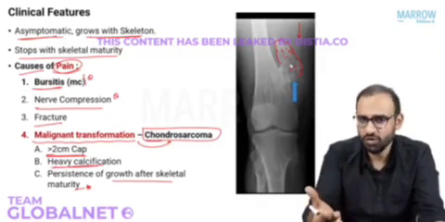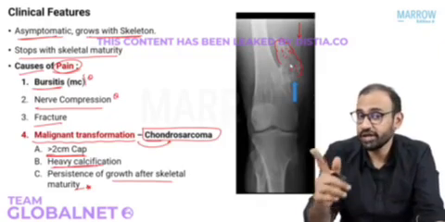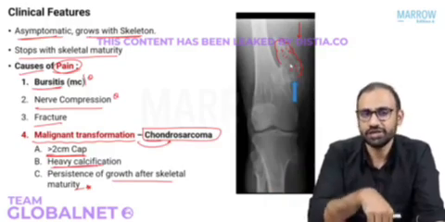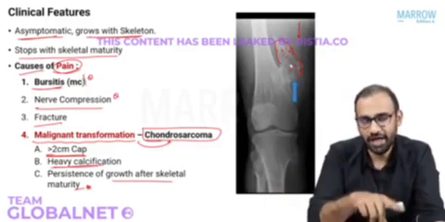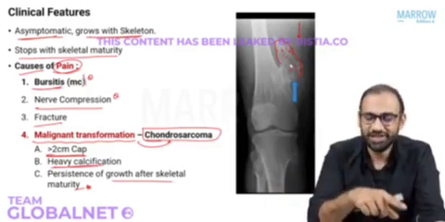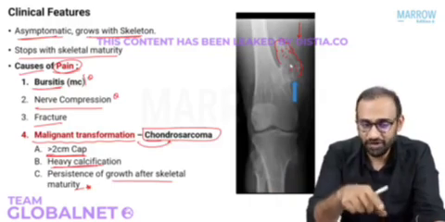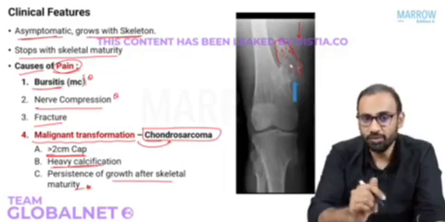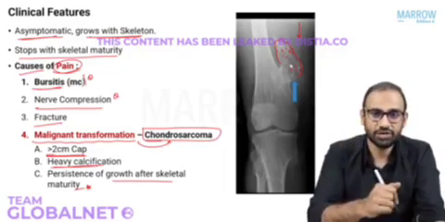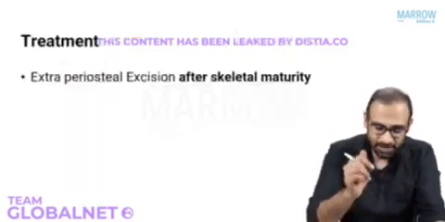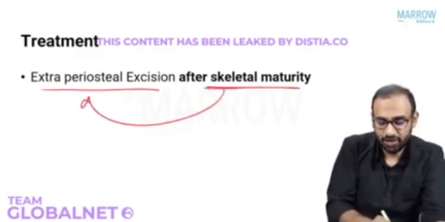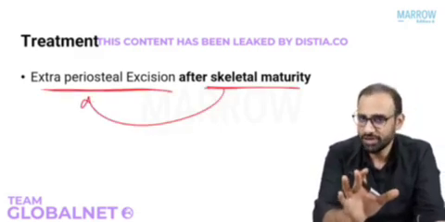And once it has become chondrosarcoma, you will have to treat it like chondrosarcoma. Okay. Now coming back to the treatment of osteochondroma, how will you treat this condition? The treatment of this condition is actually initially wait and watch, because it will continue to grow as the skeleton is maturing, but it will stop growing. The problem is, if you remove it before skeletal maturity, there will be recurrence. So wait till skeletal maturity, and after skeletal maturity, go for extra periosteal excision. So good counseling of the patient is required.